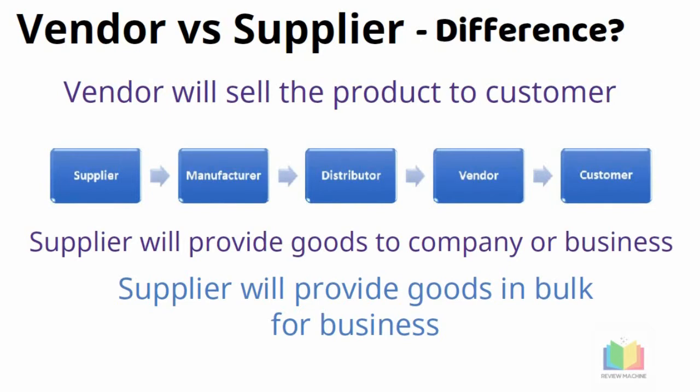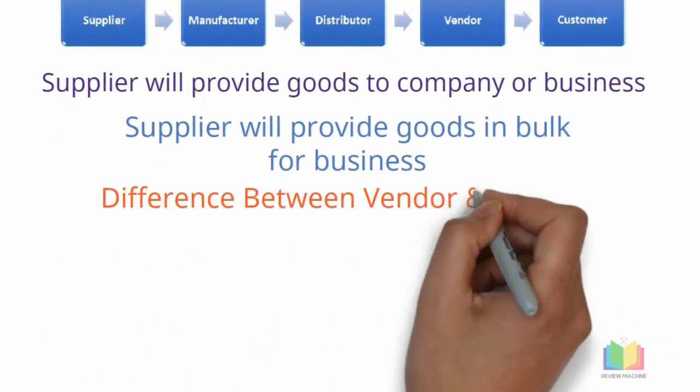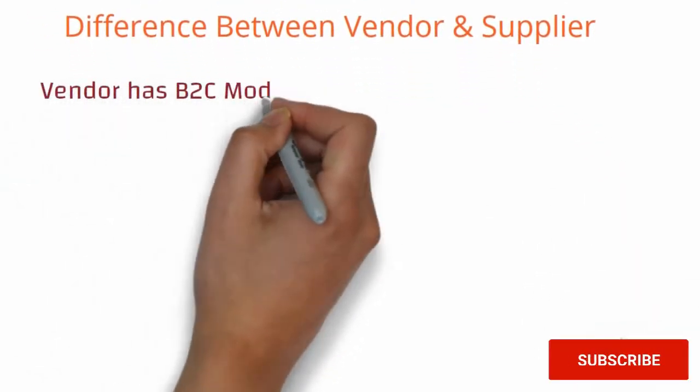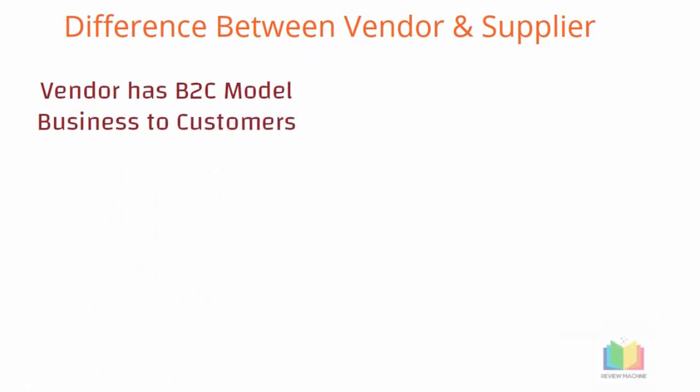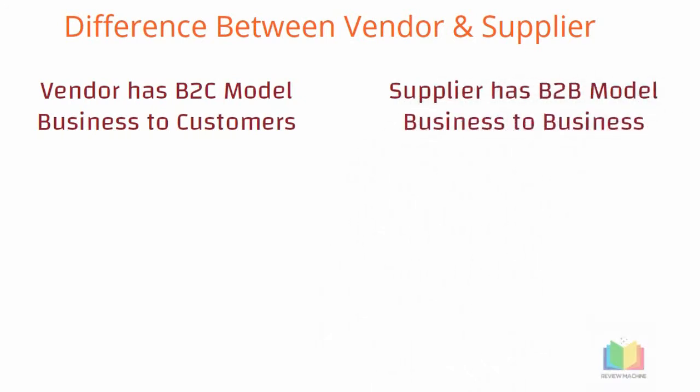So friends, now that we have understood the definition, now let us understand the major difference between the vendor and the supplier. So the vendor has a B2C model that is called as business to customer model. Here the vendor will sell the goods and services to the customer, and the supplier has a B2B model that is called as business to business model. Here the supplier will produce the goods and services required by the organization. That is, the supplier sells or supplies to the business organizations.